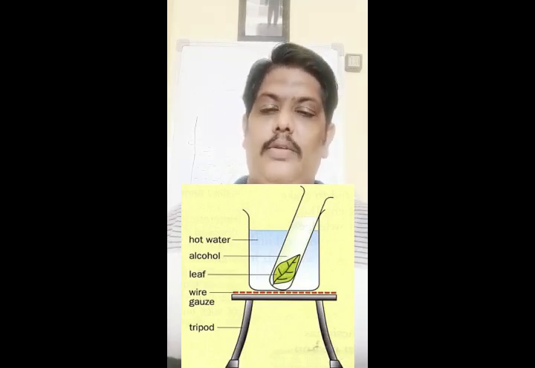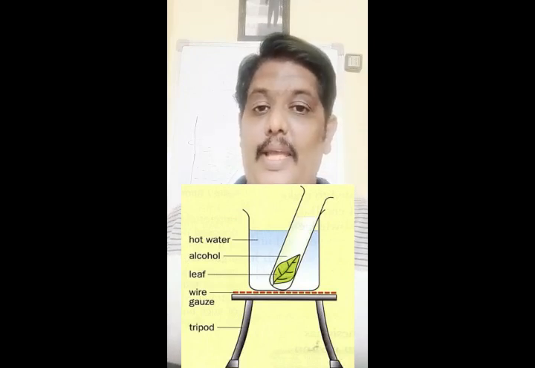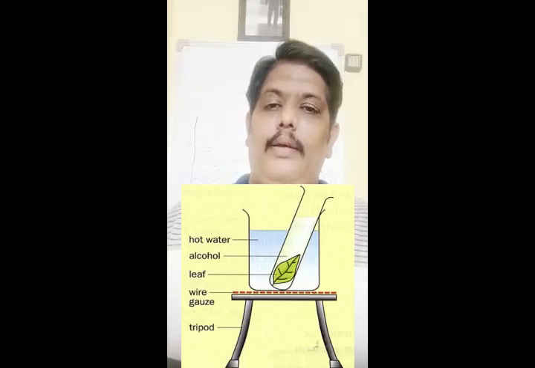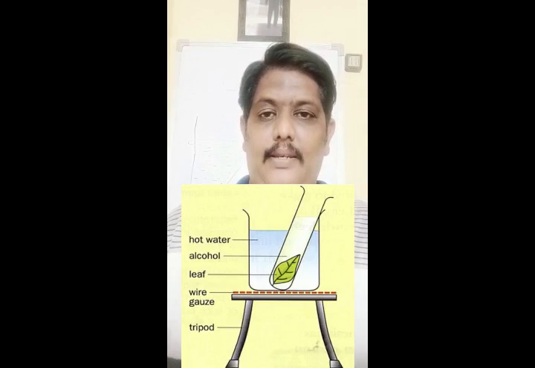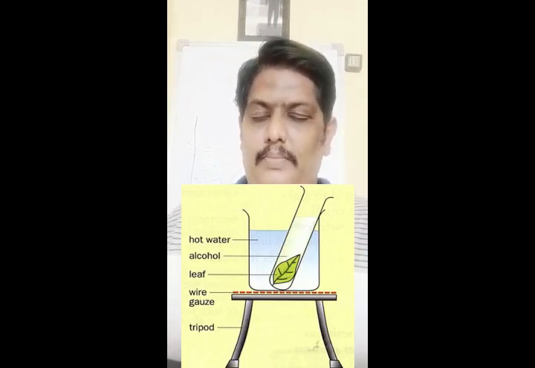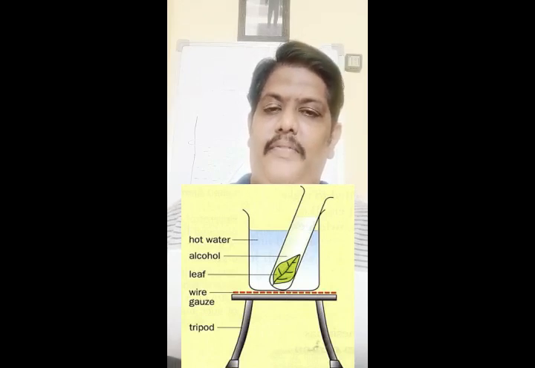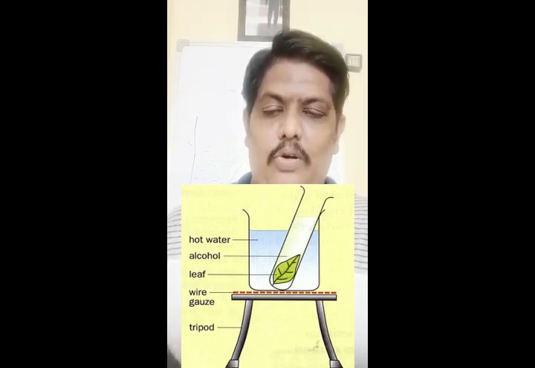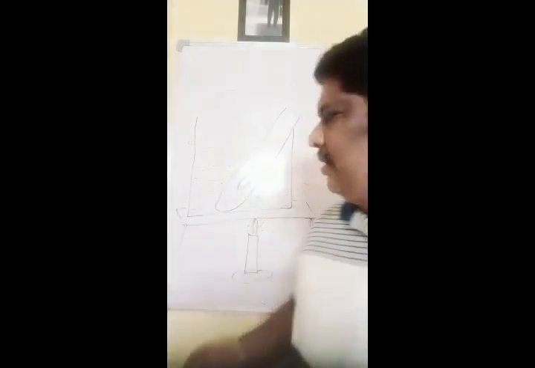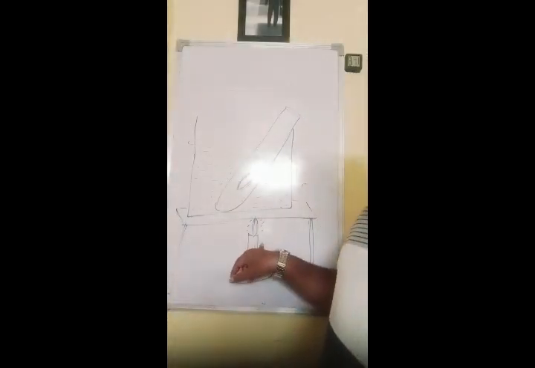We'll make sure that the leaf is well exposed to the sunlight. The leaf is very good green in color, and it has received a very good amount of sunlight. And then we will detach the leaf from the plant, and put that leaf in the test tube with the methylated spirit, and then slowly we will light the fire. You can see here I have drawn a candle-like thing.